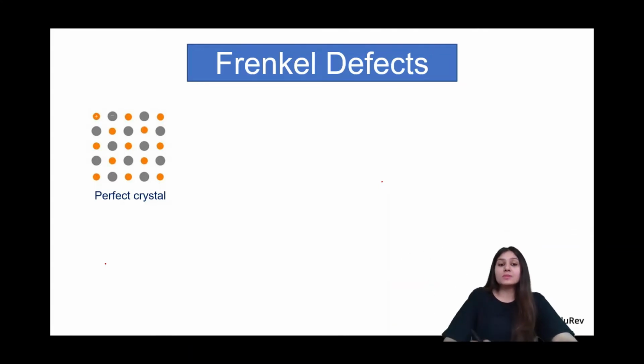Now, it's possible for these cations, the orange ones. I'm calling the orange ones cations because they're smaller in size, and the bigger ones anions because, well, they're bigger in size. And you should know why. If you do not know it, you can comment that down below, and I'll try to answer that.